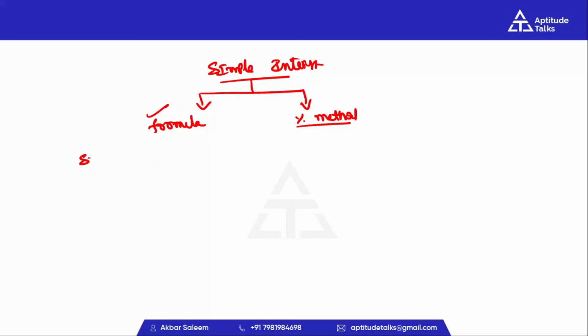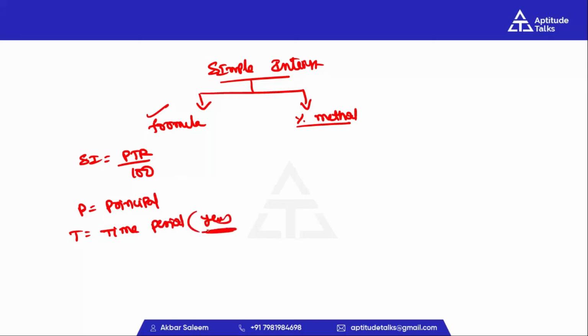General formula: simple interest is equal to PTR by 100. Here P is equal to principal. Principal is nothing but money I borrowed from the bank or my dear friend. So borrowed money is principal, and T is the time period. Time period should be in years. Please observe one thing, time period should be in years.